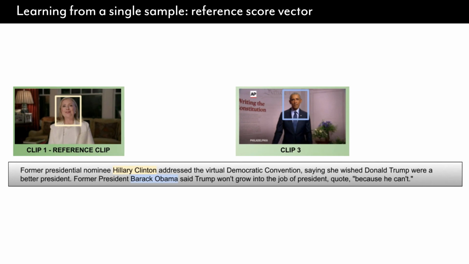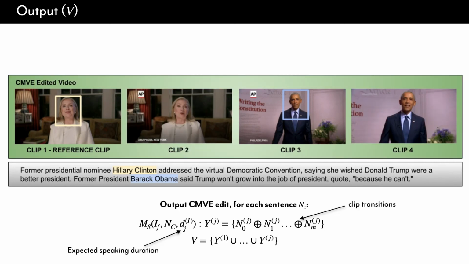During video editing, we synthesize a video compilation for each sentence of the input text query and concatenate clips into a coherent video. We retrieve the first clip based on description similarity distance and entity overlap score. Next, we score the remaining clips in the database using the learned score vector representing perceptual, object, and entity similarity.